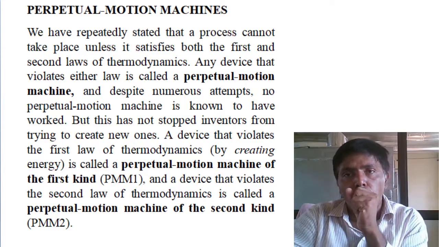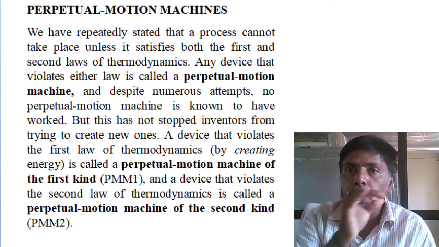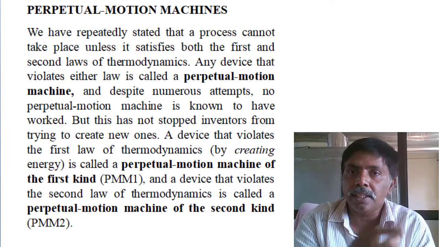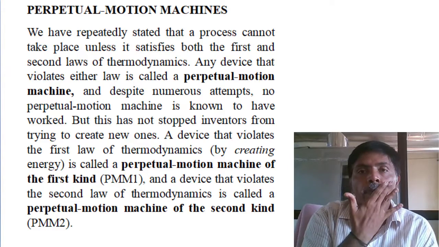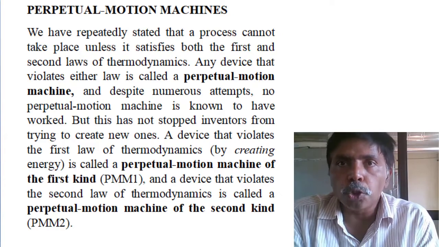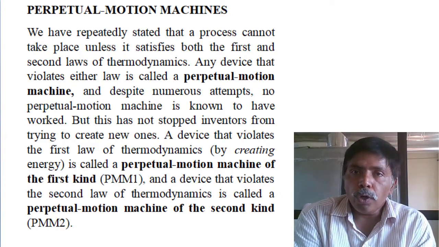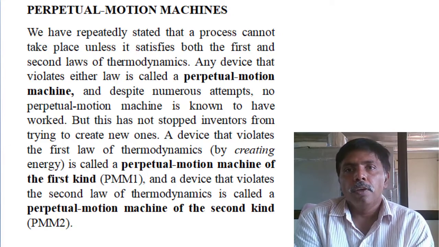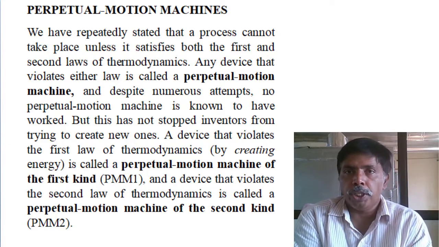What happened? Thermodynamics had not yet emerged as a science; these were only statements and observations. One scientist group approached the government and acquired funds, saying, we will prove we can violate the first law of thermodynamics.